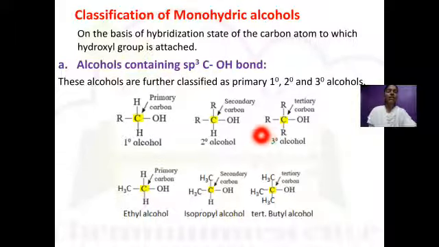And how to find whether it is a primary carbon, secondary carbon or tertiary carbon? A carbon which is bonded to only one alkyl group is a primary carbon, a carbon which is bonded to two alkyl groups is a secondary carbon, and a carbon atom which is bonded to 3 alkyl groups is a tertiary carbon atom. These are the primary, secondary, tertiary alcohols, and these are the examples: ethyl alcohol is a primary alcohol, isopropyl alcohol is a secondary alcohol, tertiary butyl alcohol is a tertiary alcohol.